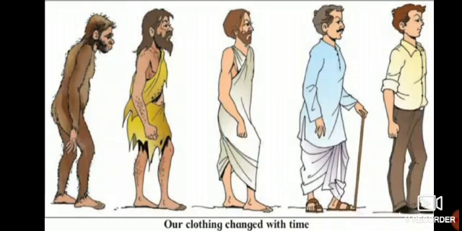So they started using the cotton wool. They started using cotton cloth, if you see. And then they started using the dhoti and the kurti. And at last they started using pant and shirt.